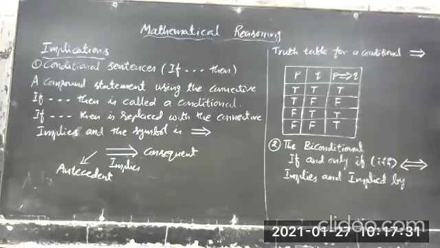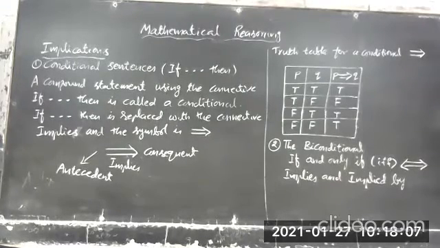A different sentence: if ABC is a triangle, then AB plus BC is greater than AC, which means the sum of two sides is greater than the third side. The fifth sentence: if X names a prime number greater than 2, then X names an odd number. Like that, a few more sentences.